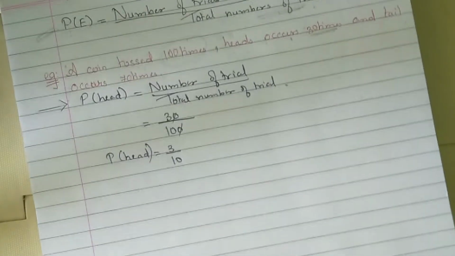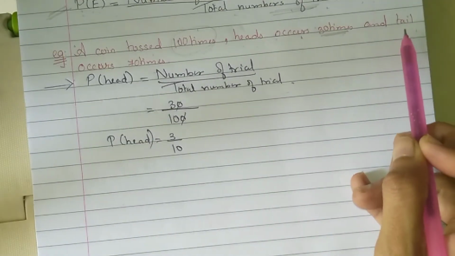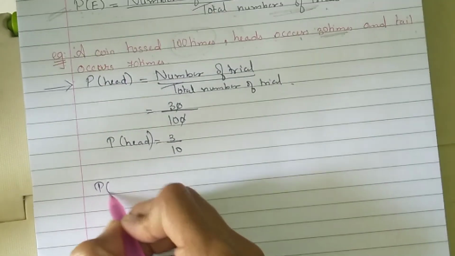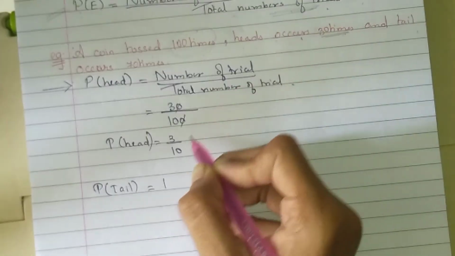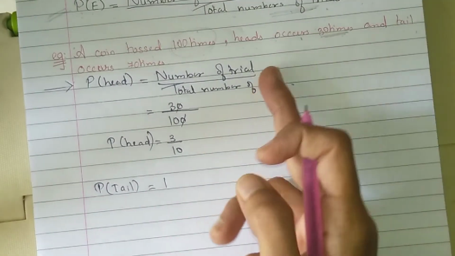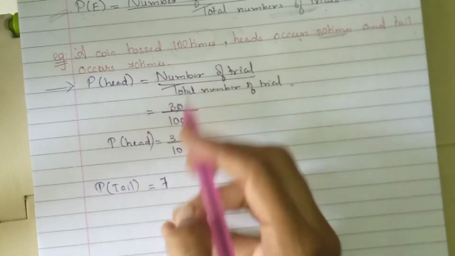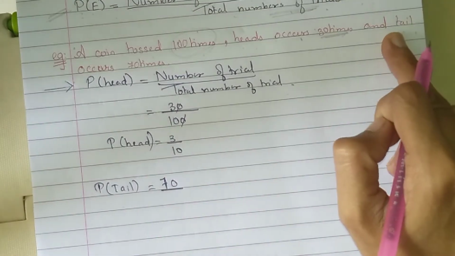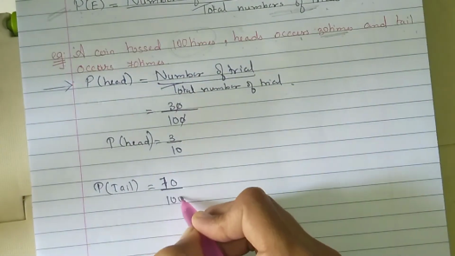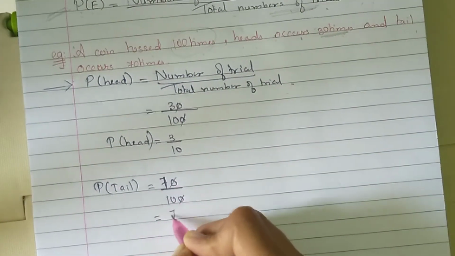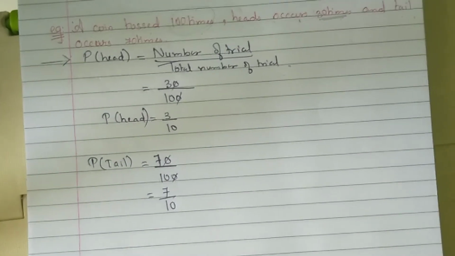Now if you have to find the probability of tail, how to find? P(tail) equals number of trials upon total number of trials. Same formula, so I am not repeating it, directly writing. The number of times tail happens is 70, and total number of tosses is 100. Zeros cancel, so 7 upon 10. Easy. Let us see another example.